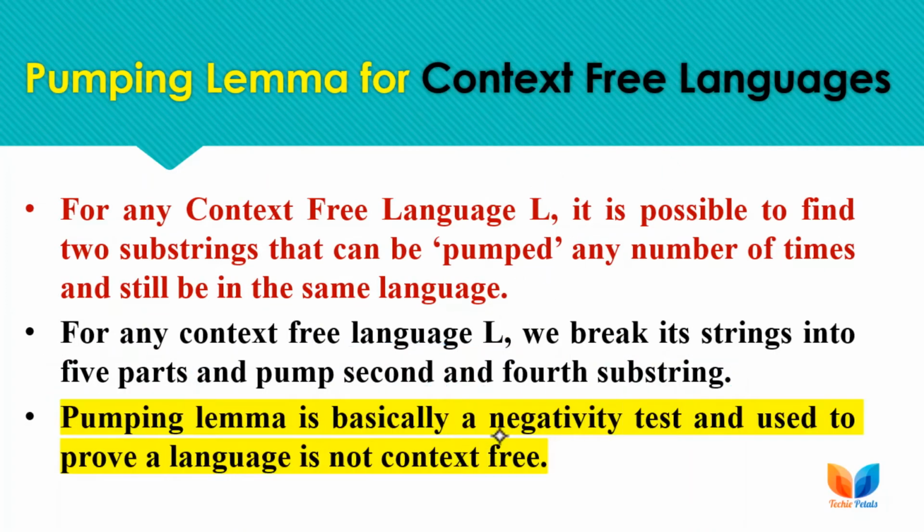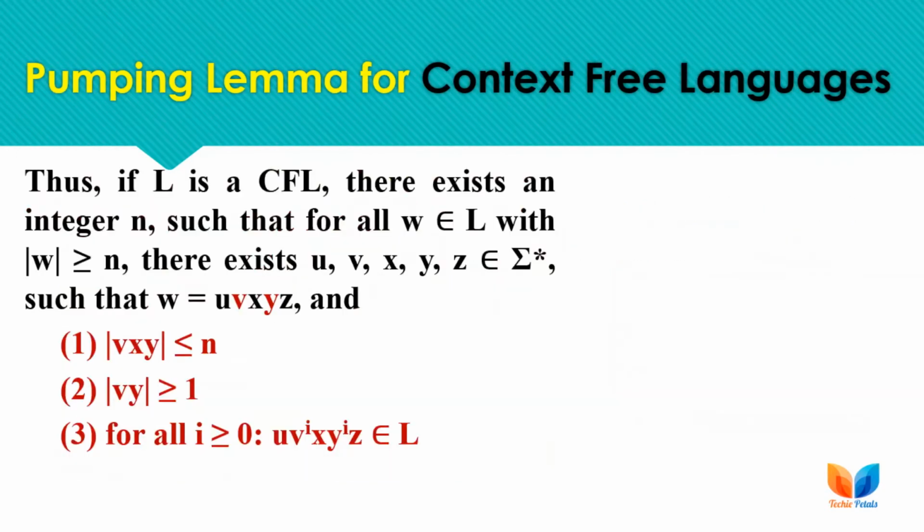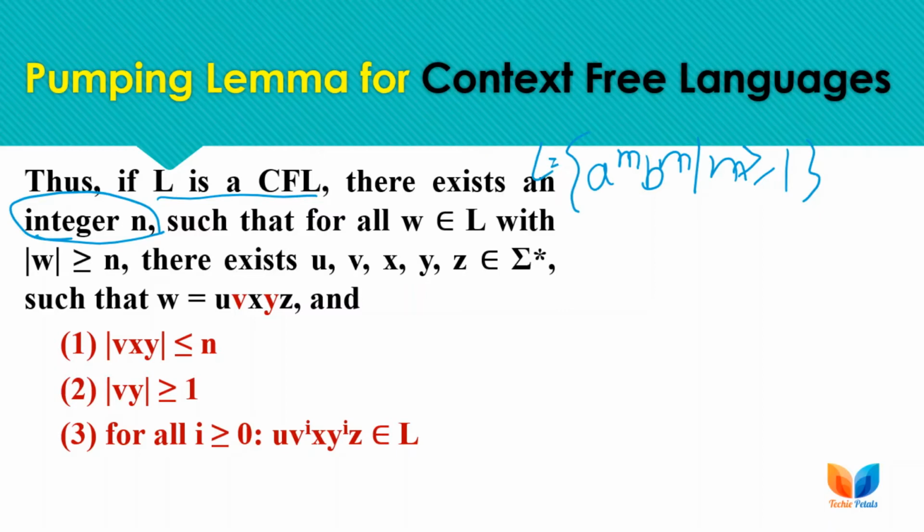So basically it is a negativity test and used to prove a language as not a context free language. Here the rules can be defined as: if a language is a context free language, then there exists an integer n. As in the previous example, we were having a raised to power m, b raised to power m, where m is greater than equal to 1. Sorry, we were taking m here just to avoid the confusion. So this was the language that we have covered in the previous lecture.